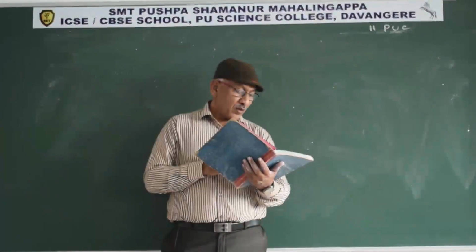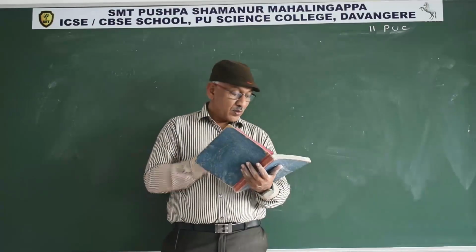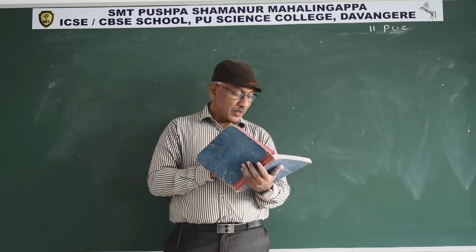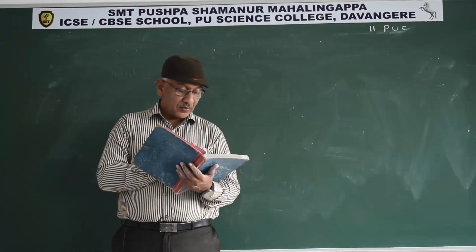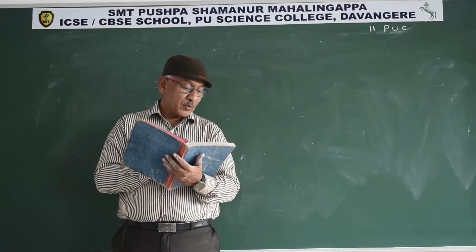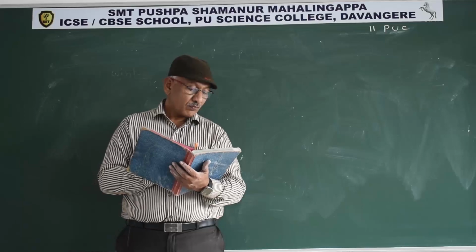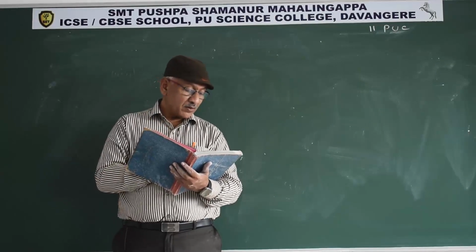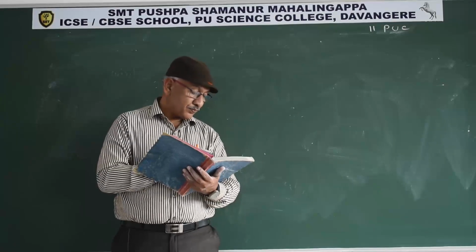The third one is groundwater depletion and ways for its replenishment. Write critical notes on the following: eutrophication, biomagnification, and groundwater depletion. So reduce the consumption of fossil fuels.